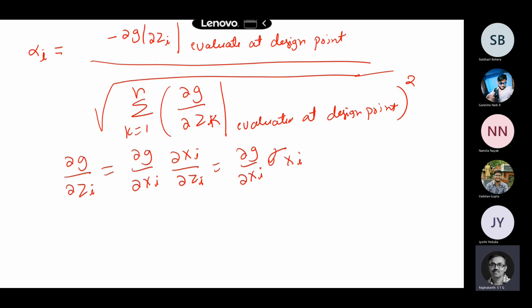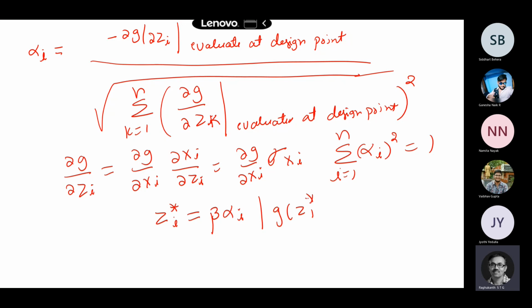So you can find out the derivatives, and the constraint on alpha, say alpha i whole square is equal to 1. Because these are all like the Lagrange multipliers, and zi star, say this is my design point, is beta times alpha i, and g at the design point z1 star, z2 star up to zn star has to be equated to 0.